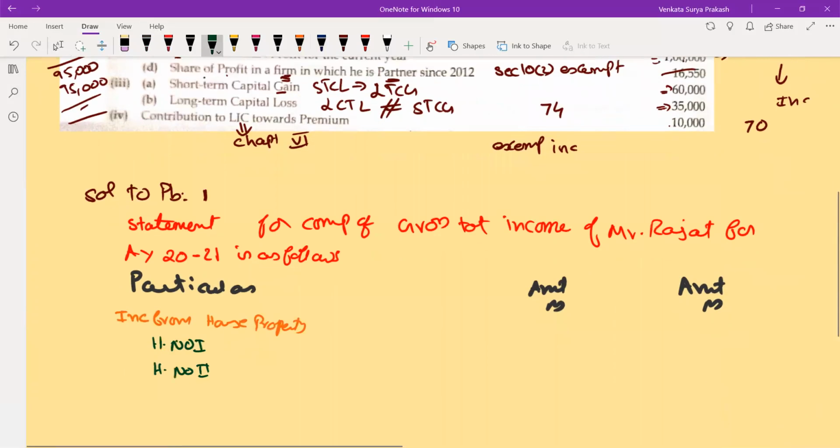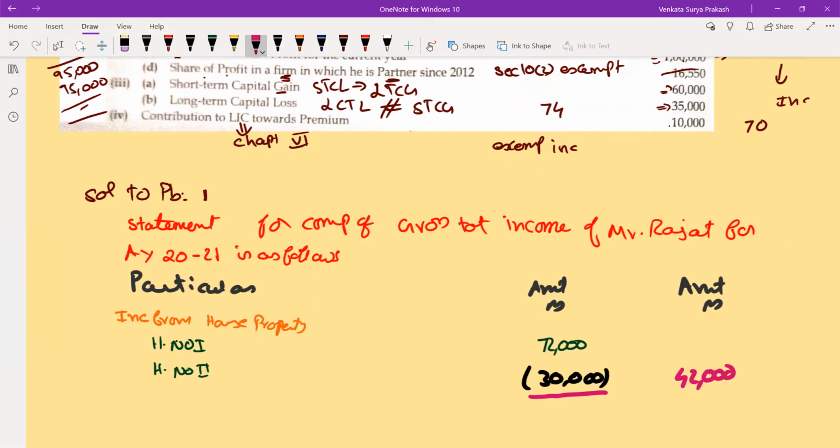House 1, you are having income of 72,000. Second house, you are having a loss of 30,000. Now you reduce this and take the difference to the outer column. So 72,000 minus 30,000, 42,000 is nothing but your income from house property. That's the first one.